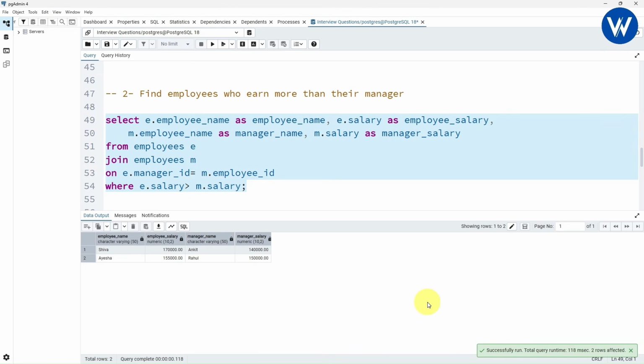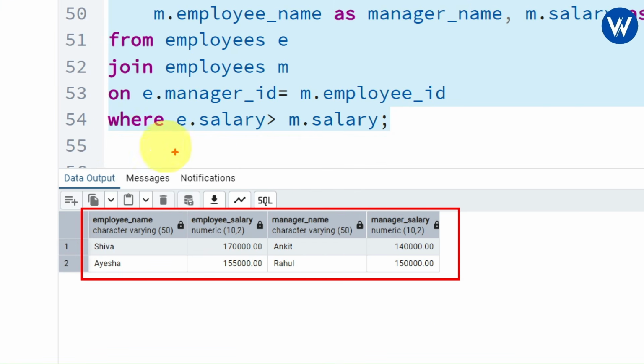And wow, look here guys, only two employees are available in the company whose salary is more than the salary of the manager. Here you can see the names Shiva and Aisha. The salaries are 1,70,000 and 1,55,000. And you can see the salary of the managers, which are Ankit and Rahul. You can compare the salaries, right?